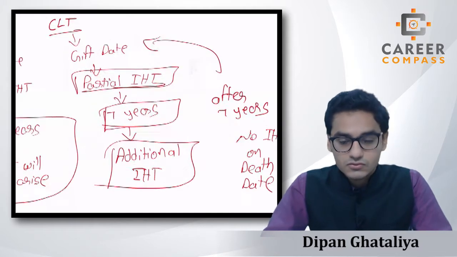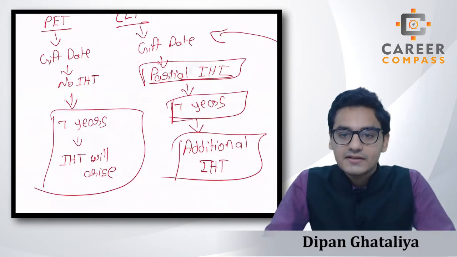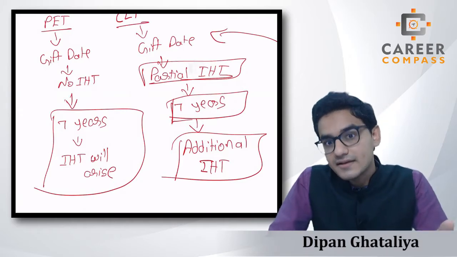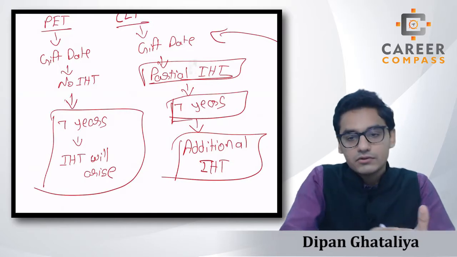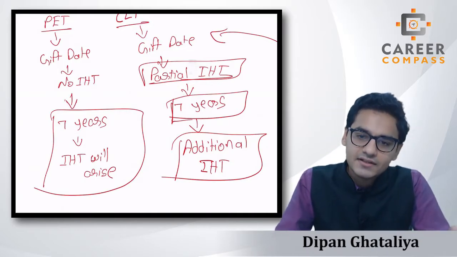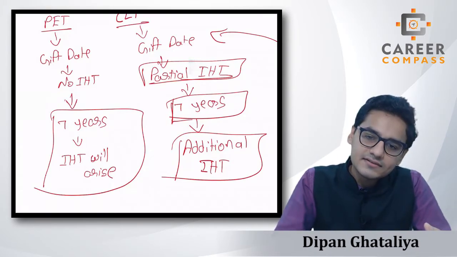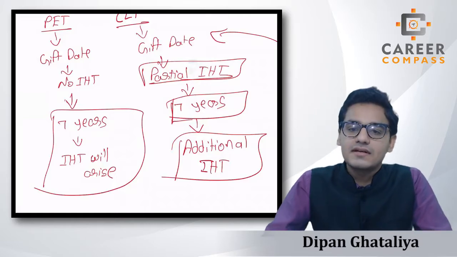In both cases, PET and CLT, the date of death of the donor is important, and the duration between the gift date and the death date is even more important. So we have to see how much duration there is between the gift date and the death date. If it's more than 7 years, then on the death date there will be no IHT in either case, and if it's less than 7 years, then in both cases, PET and CLT, there will be a tax liability.